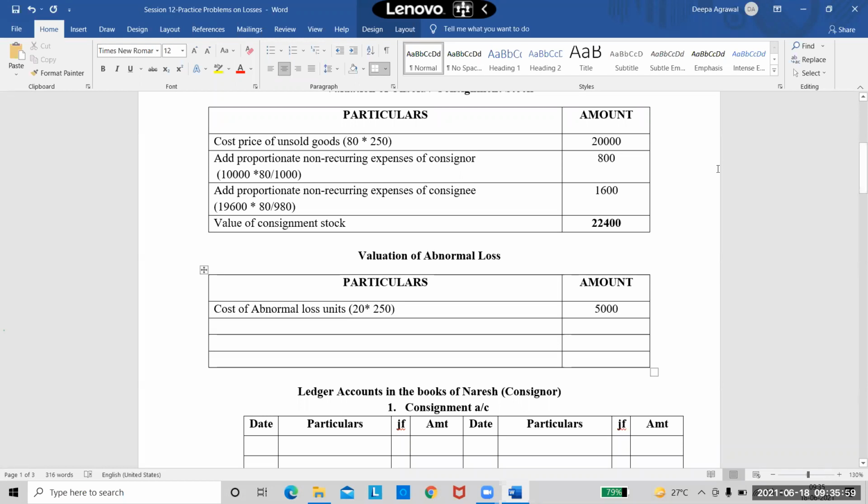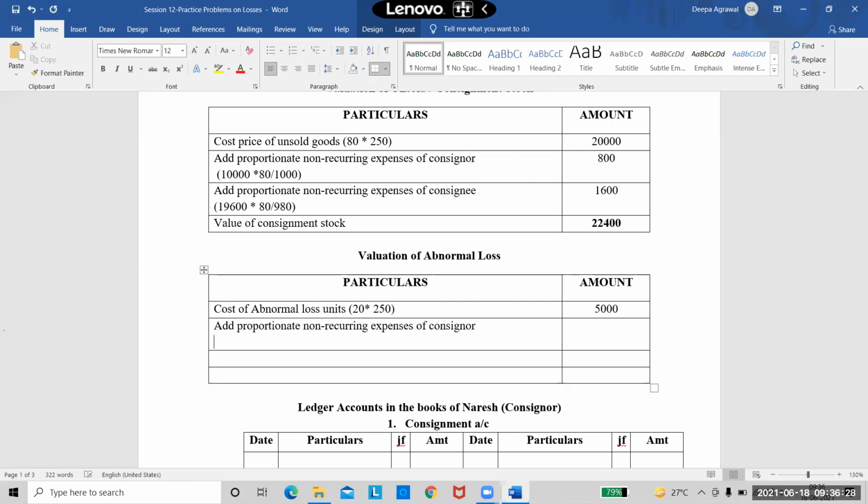So I've taken this. Next, proportionate non-recurring expenses of consignor. Even though this is a loss, the consignor has already incurred the expense, right? When will the consignor incur the expenses? When he's loading the goods, when he's packing the goods, or when he's incurring transport costs. So all that he has incurred already, so I have to calculate the proportionate part of that.